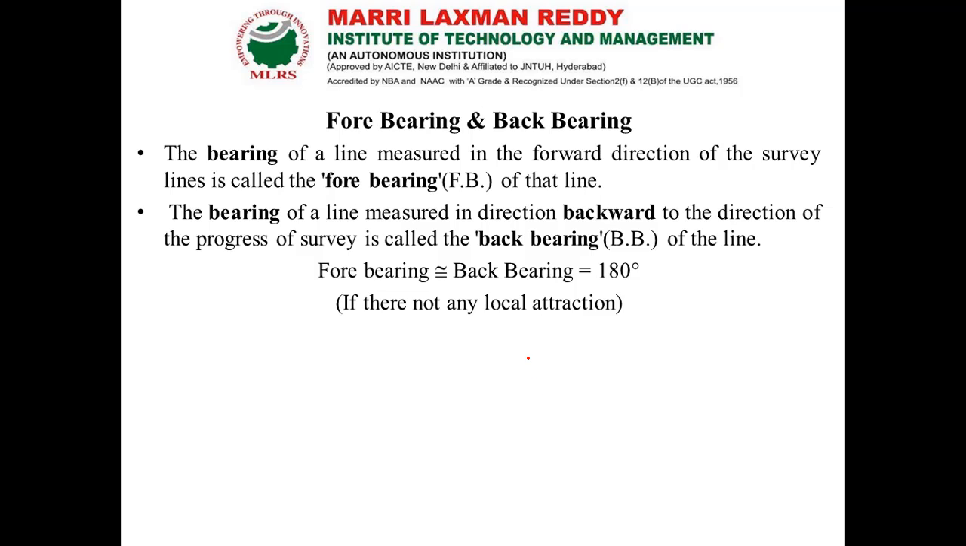Bearing is the angle of a line with respect to the magnetic north and south, that is a baseline. That is called bearing. For example, this is the magnetic north by the compass, and here we have the line AB. For the line AB, what is the angle it has with respect to the magnetic north? That angle theta is called the bearing of a line.